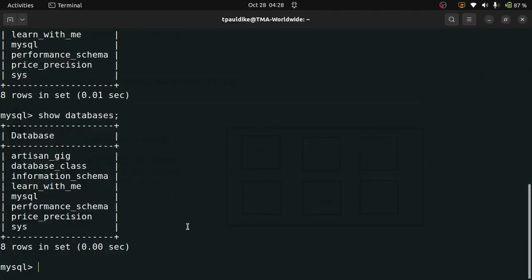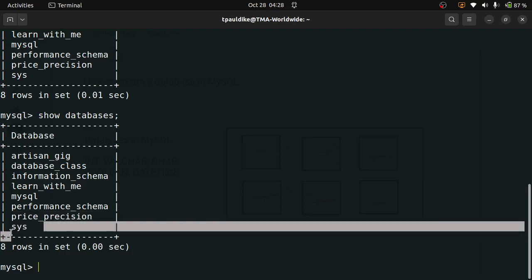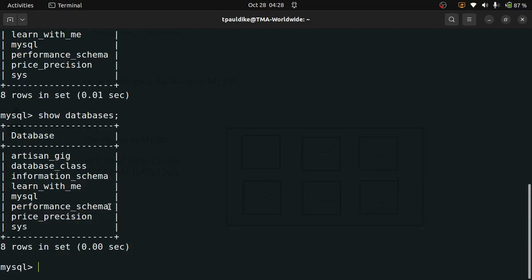Okay, so now we've seen databases. Now if you just install MySQL, you're not going to see all this plenty of databases, right? You're going to see the ones that come with it. I created this one, this one, and this one, and I think that's it. You're going to see this one by default, and information schema by default, and you're going to see MySQL by default.